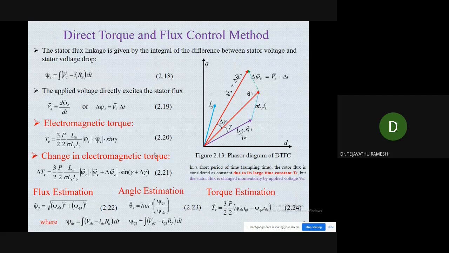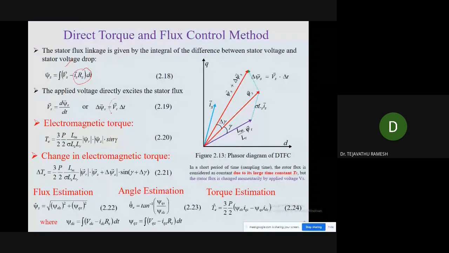Basically the stator flux linkage is given by the integral of the difference between the stator voltage and the voltage drop. So psi s is equal to integral of Vs minus Is Rs. This is the winding resistance drop. So for a smaller interval of time, if you neglect this winding resistance drop, then this equation can be written like this: Vs is equal to d psi s by dt. The applied voltage directly excites the stator flux. Or we can write it in another manner: the change in psi s is equal to Vs.